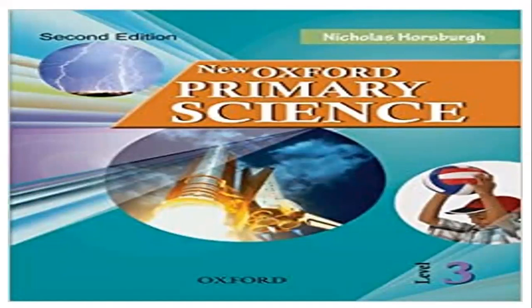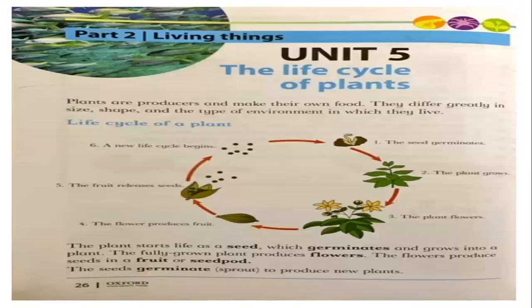Alhamdulillah, we have completed our scheme of studies. According to the scheme of studies, we have completed all the units, all the chapters of science. Now, today we are going to revise our course. So as you know, our first unit for this term is Unit 5, the life cycle of plants.